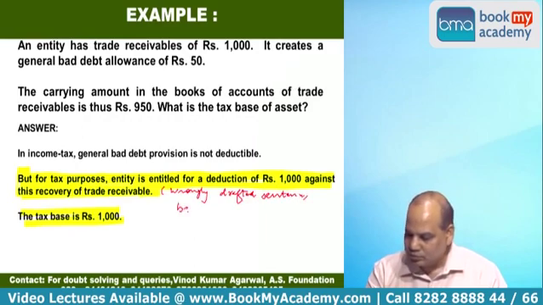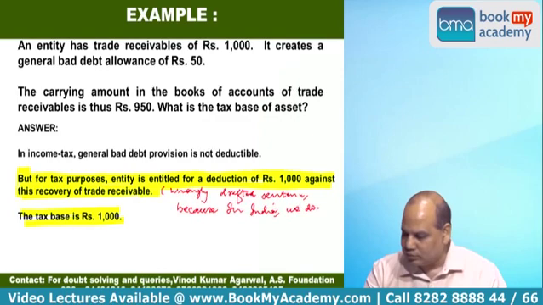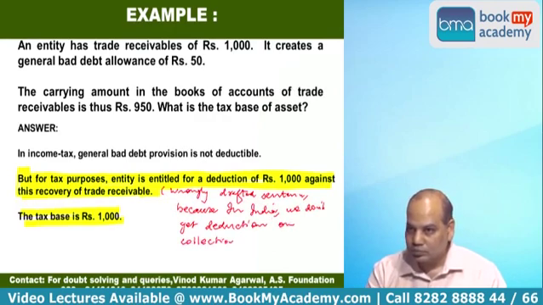Because in India, we do not get deduction on collection of debtors. It is the same thing, but basically because of this 50, this difference we have to mention.